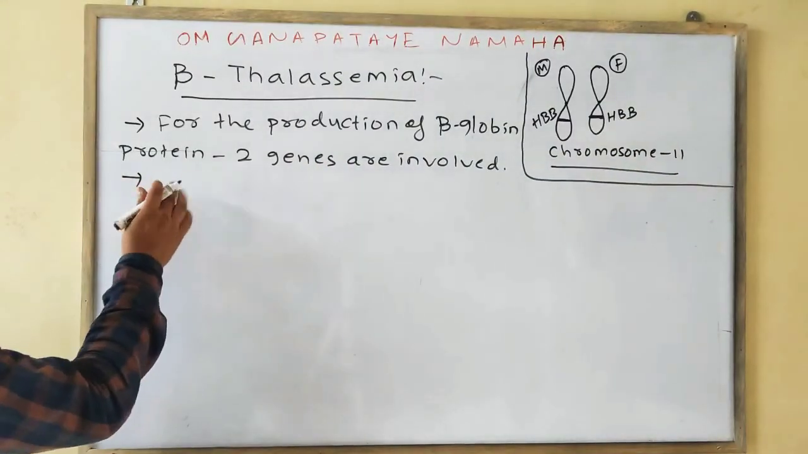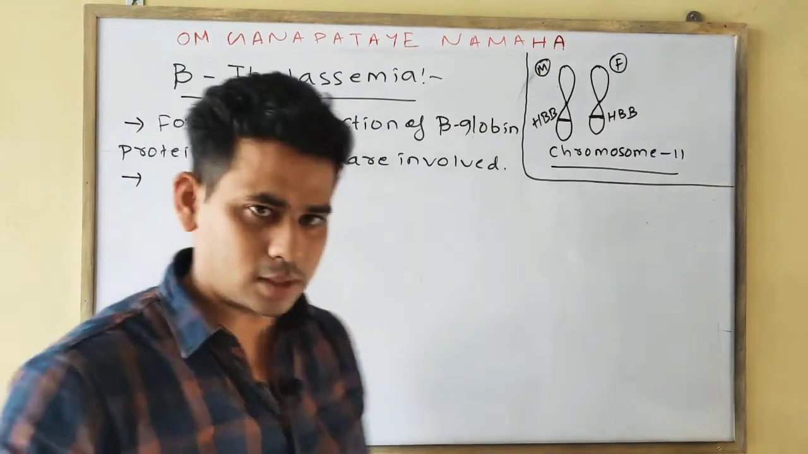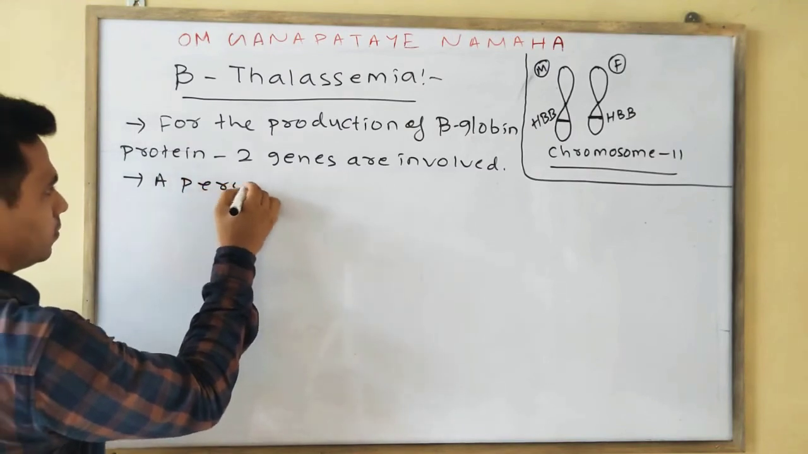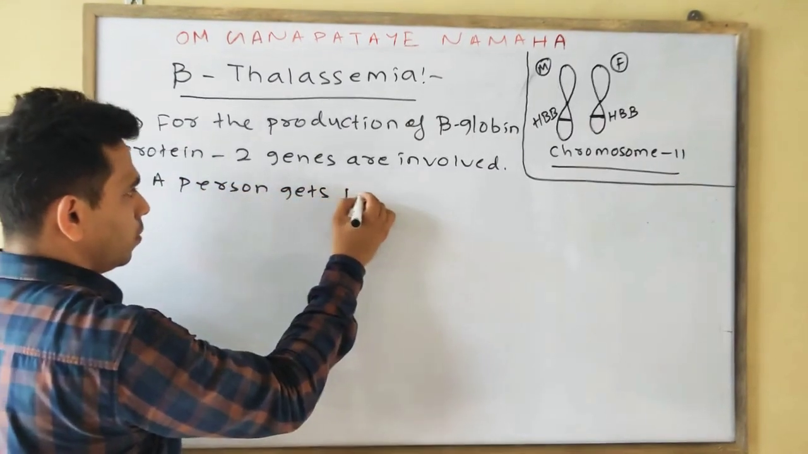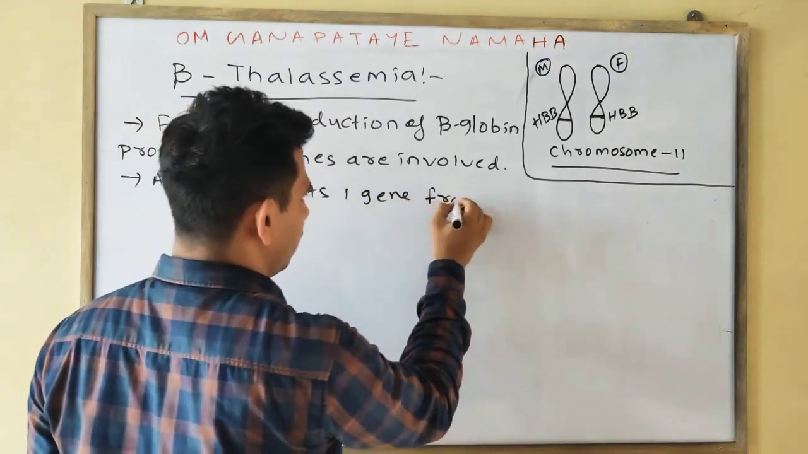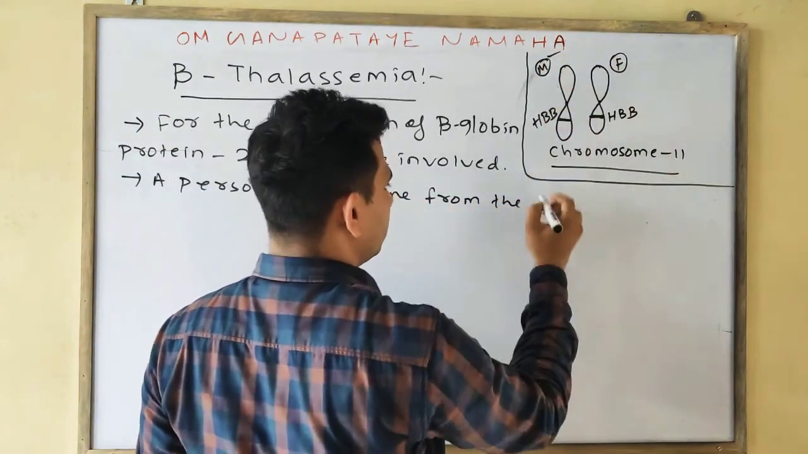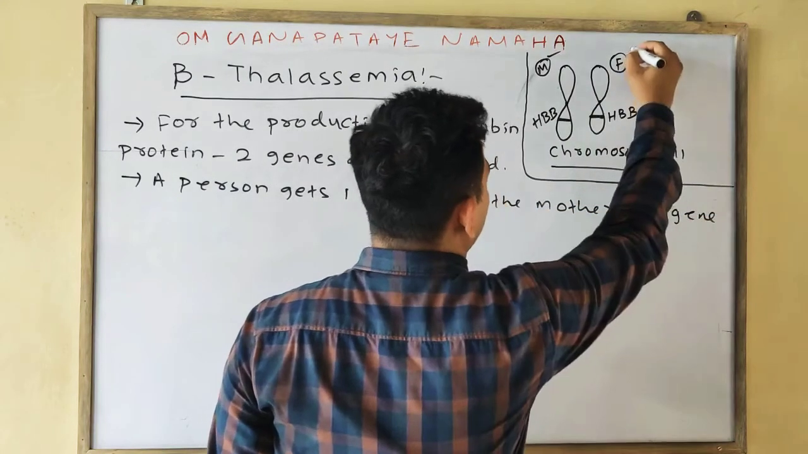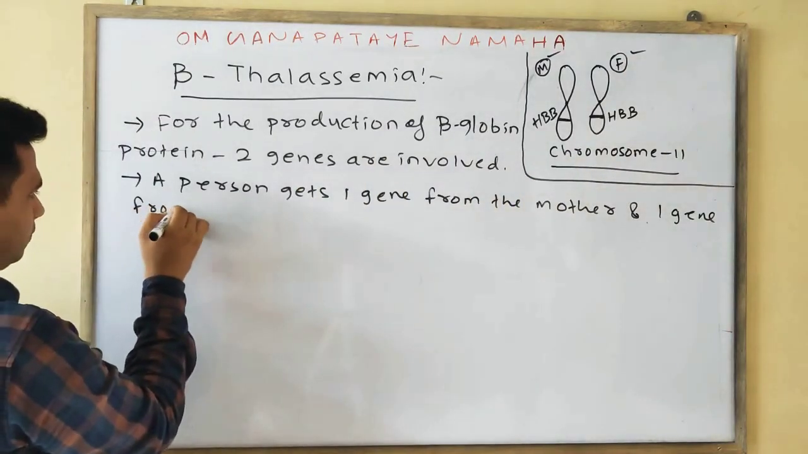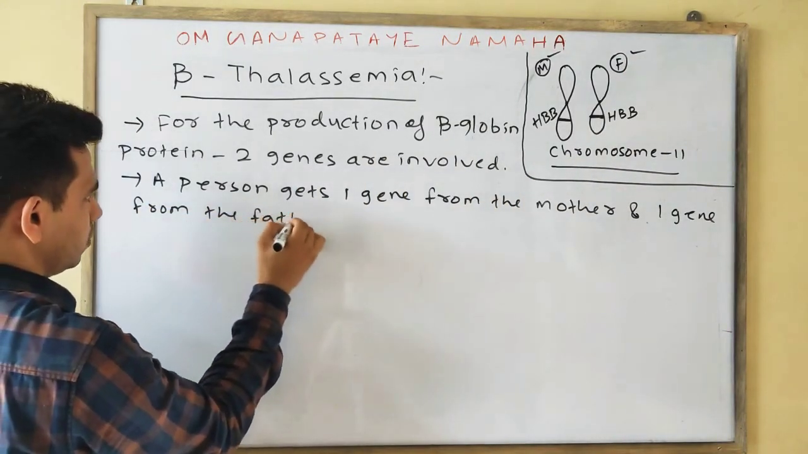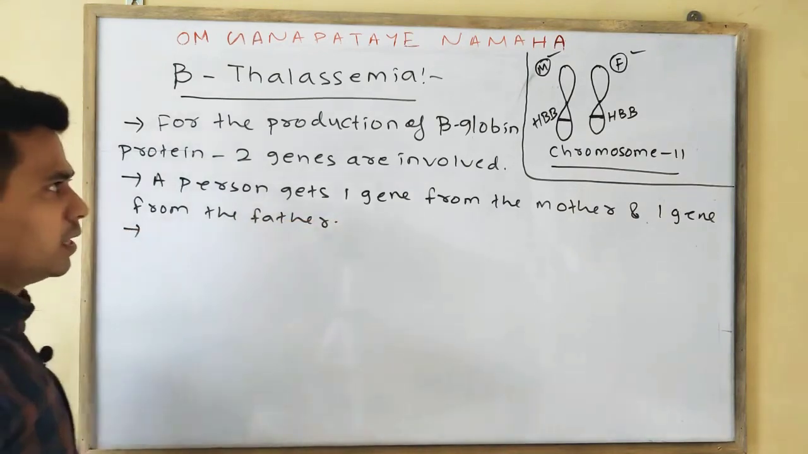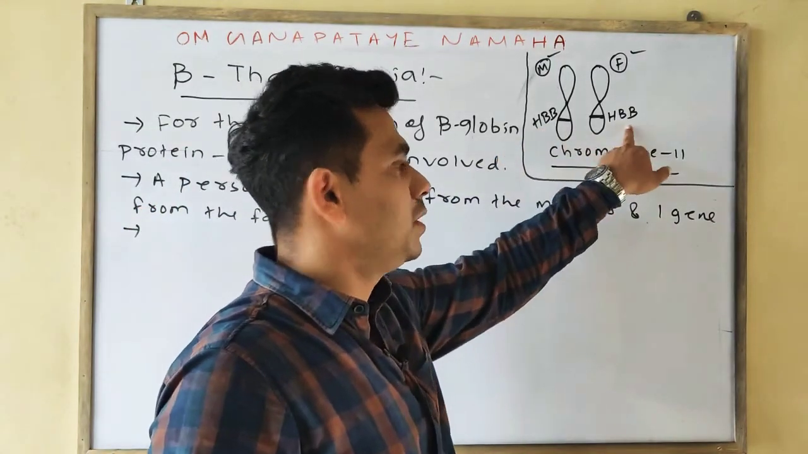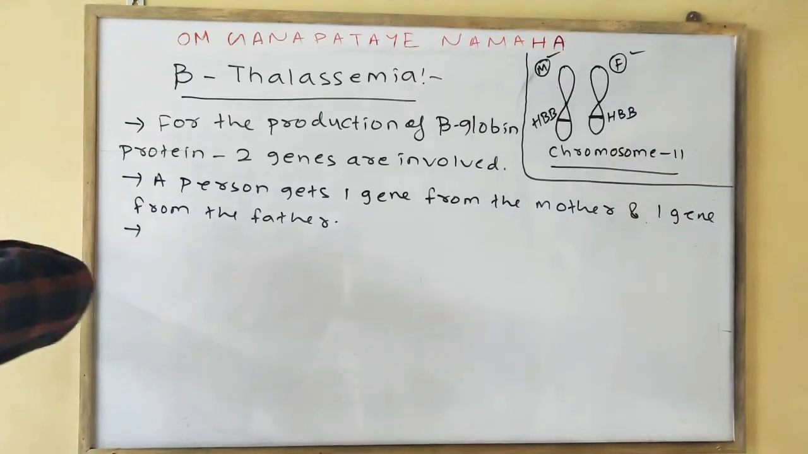So second point is a person gets one gene from the mother and another gene from the father. The gene which helps in the formation of the beta globin chain or protein is your HBB, or hemoglobin beta gene.